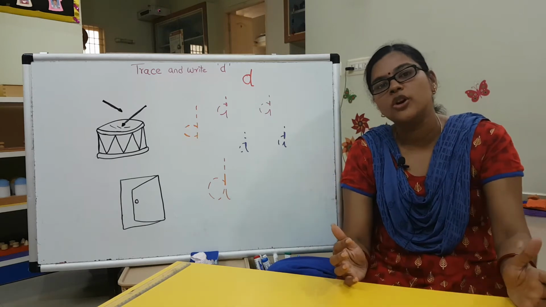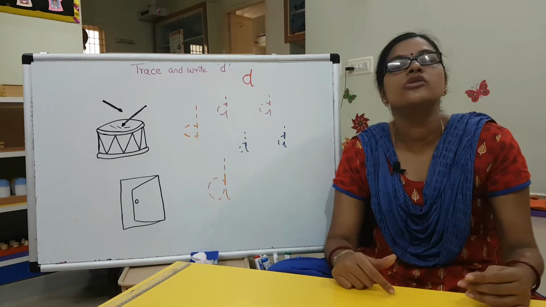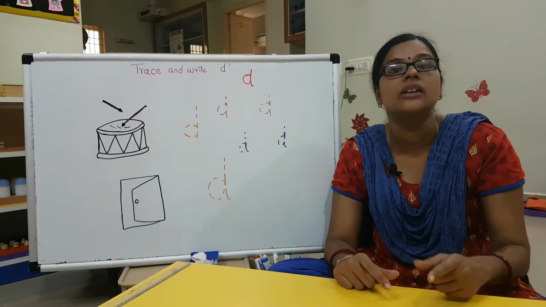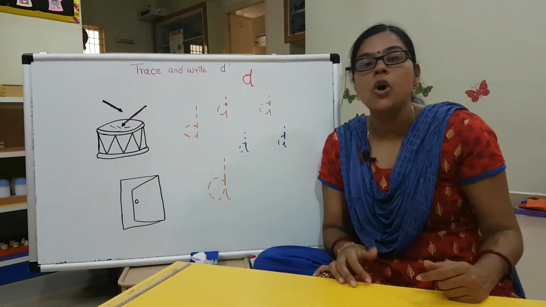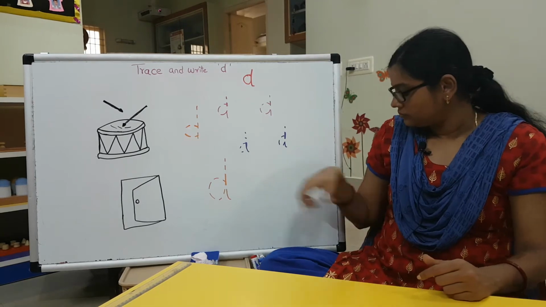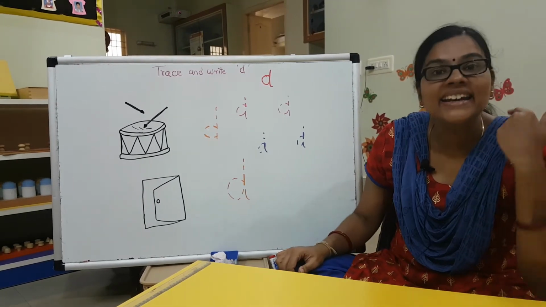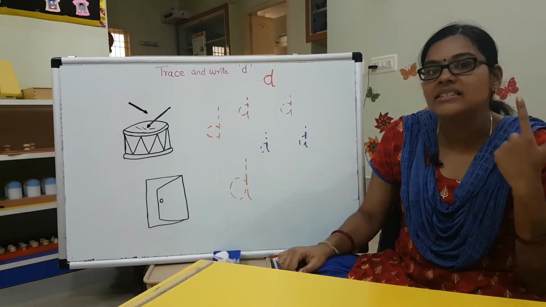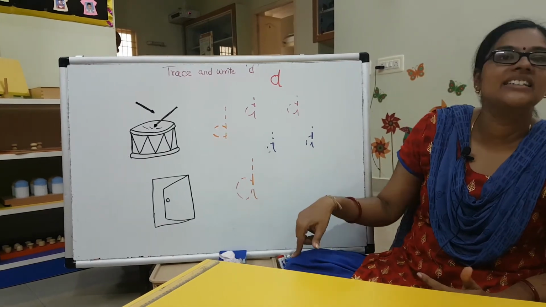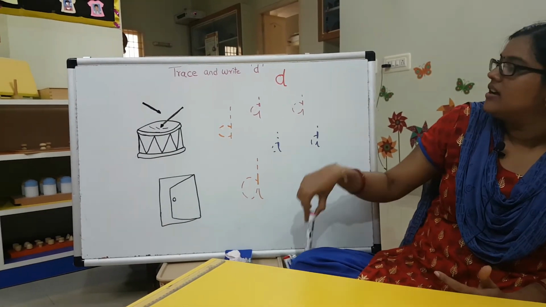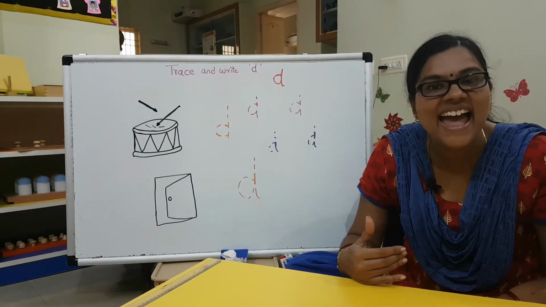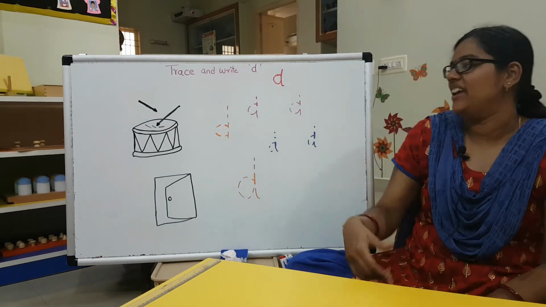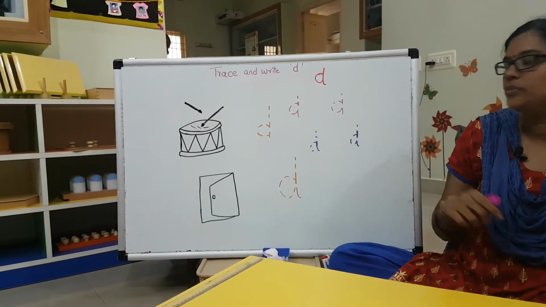Now go around your house and look for words that have the D sound. Fine, that's great. Now we'll go and trace D. Ahead also has the D sound. And also has the D sound. We'll trace D now.